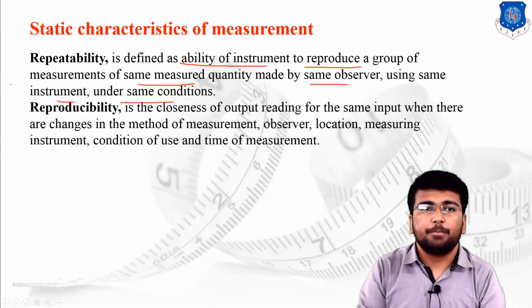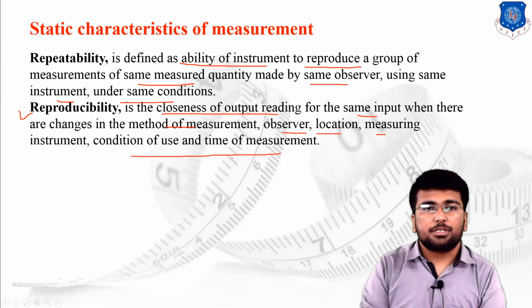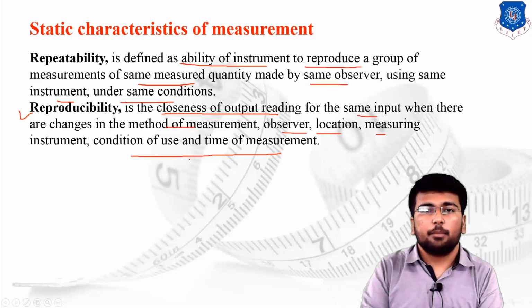The second one is reproducibility. Reproducibility is the closeness of the output reading for the same input but with a change in the method of measurement, a change in the observer, the location, the measuring instrument, or any other conditions.